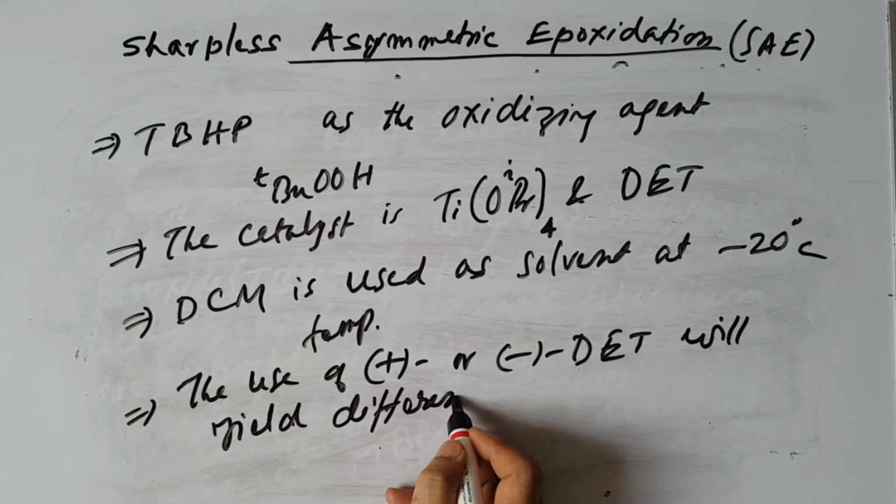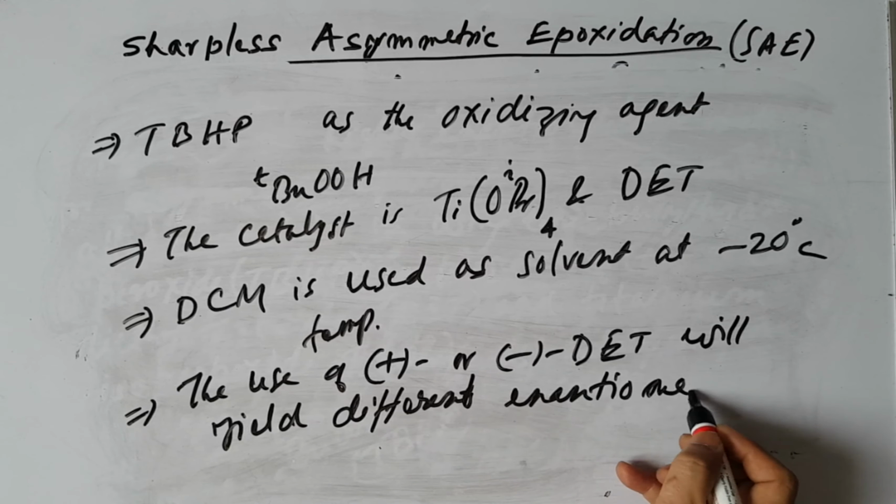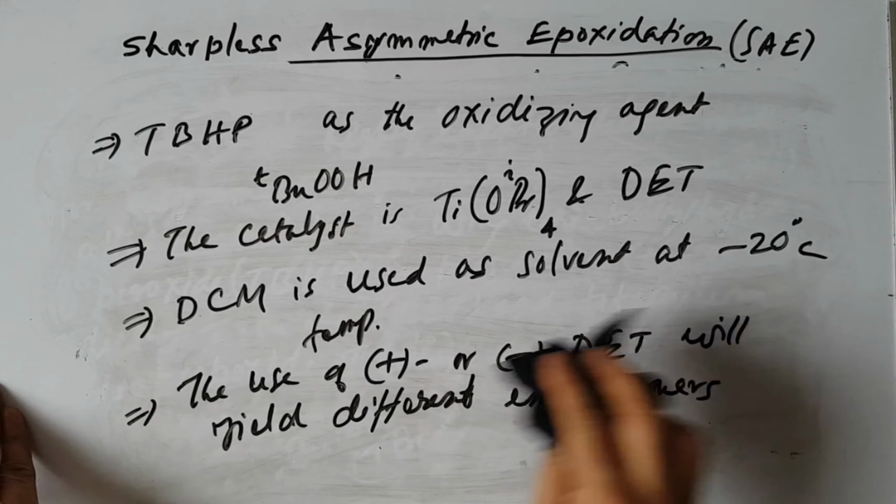So I am repeating again, in the Sharpless asymmetric epoxidation, tertiary butyl hydroperoxide is used as the oxidizing agent, the catalyst is a combination of titanium isopropoxide and diethyl tartrate, and dichloromethane is used as solvent at minus 20 degrees Celsius. Depending on the nature of the catalyst, plus or minus, different enantiomers are obtained.